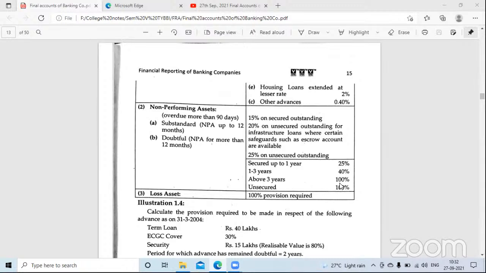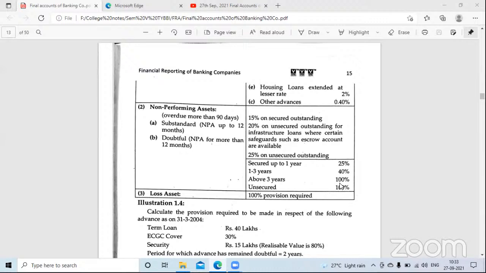Like the Nirav Modi case. When it came in the newspaper that Nirav Modi ran away and the bank has lost a huge amount of money, that money was given as a loan to Nirav Modi. Out of that particular loan, a certain amount was not received by the bank.